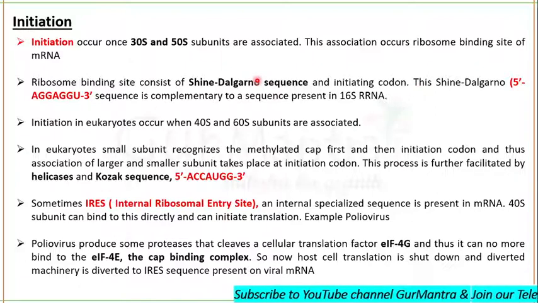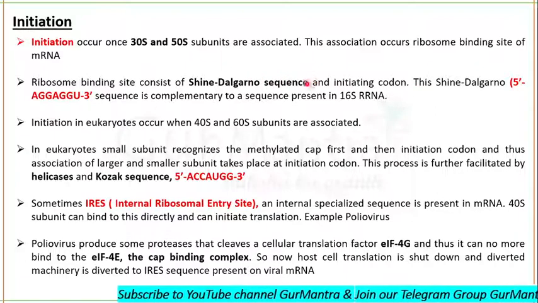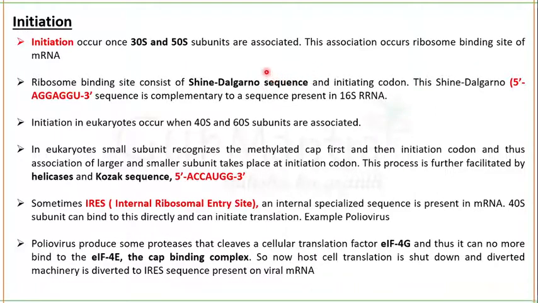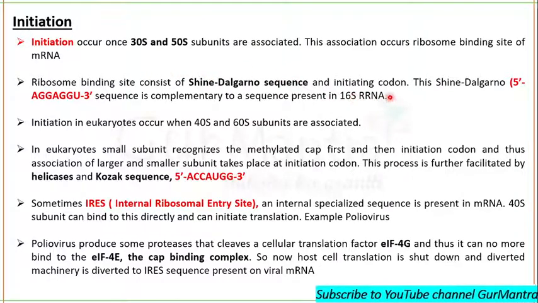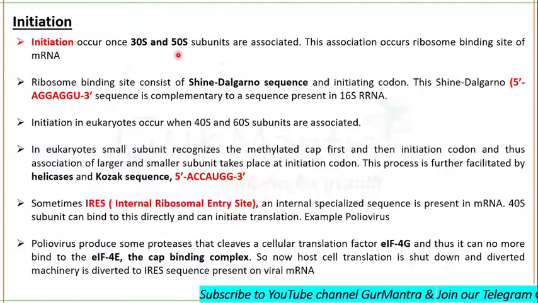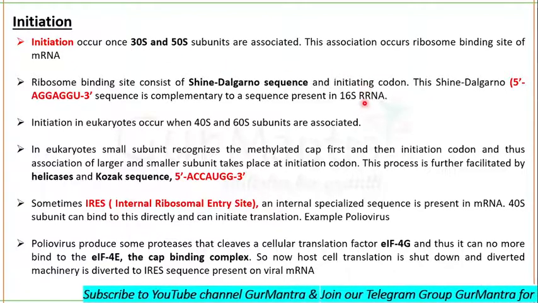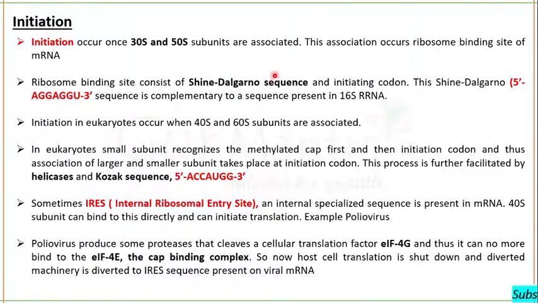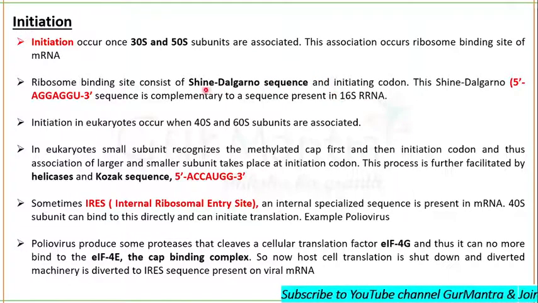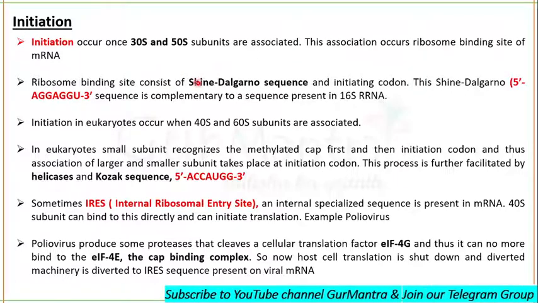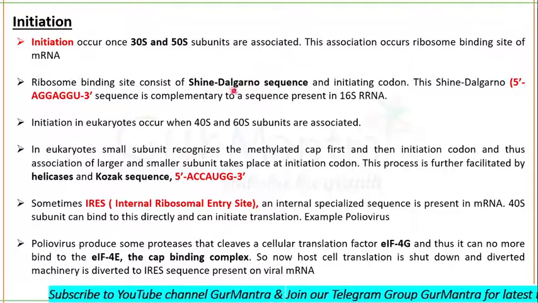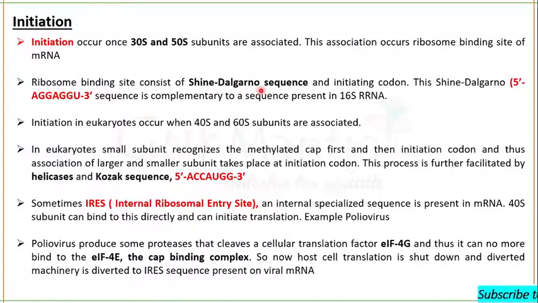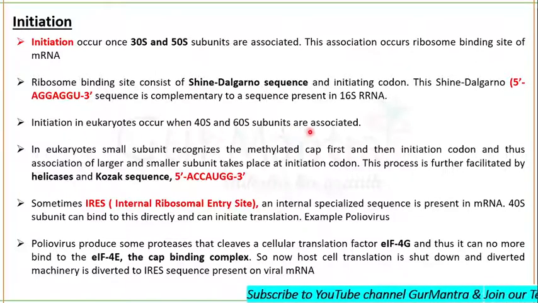This Shine-Dalgarno sequence is complementary to the 16S rRNA of the 30S subunit. You know that the 30S subunit has 16S rRNA. So this Shine-Dalgarno sequence is complementary to that particular RNA, and that's how the 30S subunit can attach here on this Shine-Dalgarno sequence. Initiation in eukaryotes also occurs when the 40S and 60S subunits are associated.